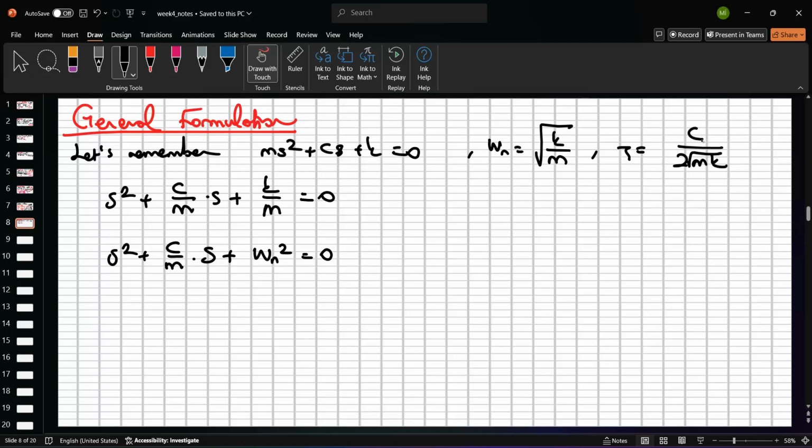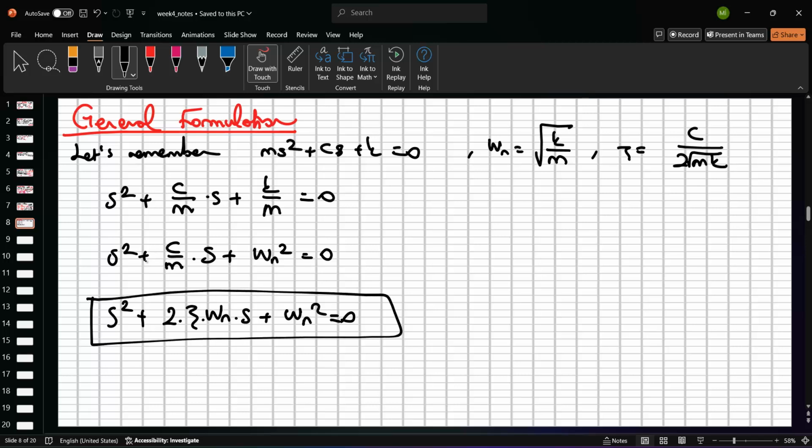And so we have the c over m. Just see that for this c over m, we need to multiply by 2 zeta Wn, so 2 zeta c divided by 2 square root of mk, and so we also need the square root of k divided by m, and so s square plus 2 zeta Wn s plus Wn square can be written for this equation.